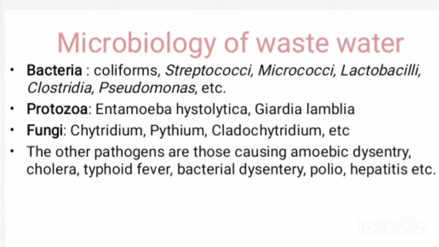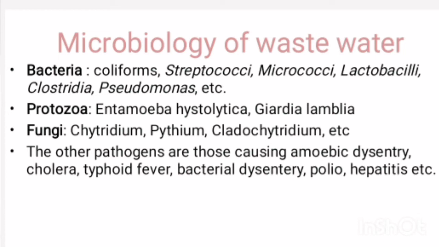Microbiology of the wastewater. Several types of microorganisms are found in the wastewater, which include bacteria, fungi, protozoa, algae, nematodes, viruses, and amoebae. Some are common in wastewater, while others are pathogenic microorganisms.